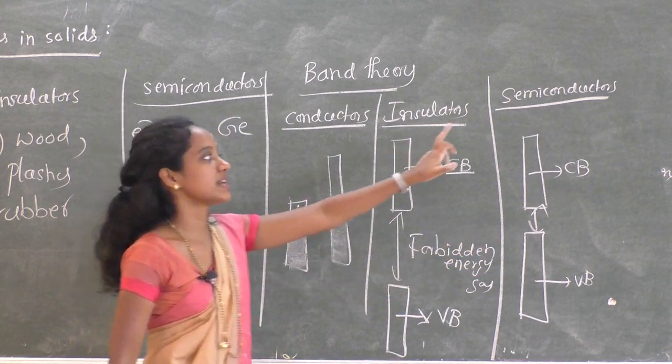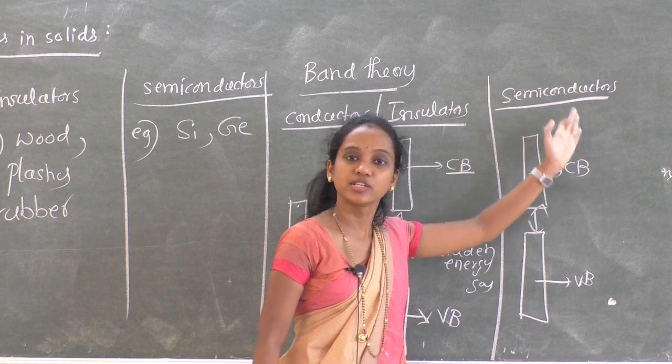Now we'll study about semiconductors and their two types.